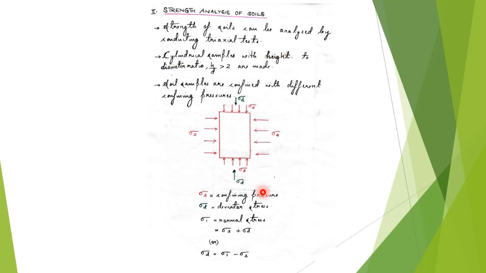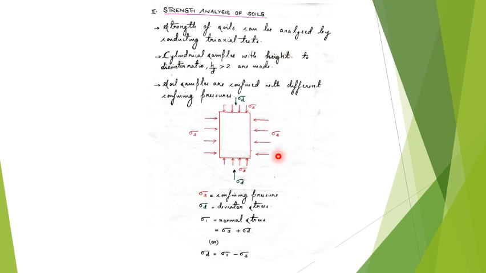Now in a laboratory, we simulate this confining pressure by having the sample encapsulated within a rubber membrane, and the same sample will be kept in the triaxial chamber, and the confining pressure will be applied by means of water pressure. So it is water pressure that is applied on the cylindrical soil sample to give the confining stress sigma 3.